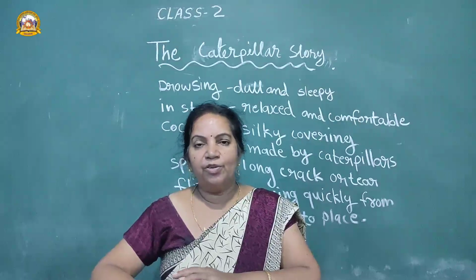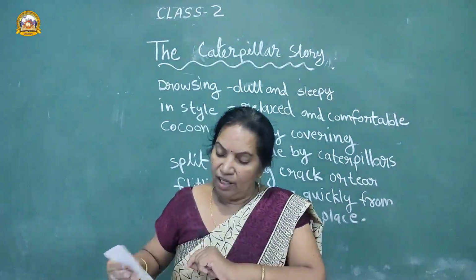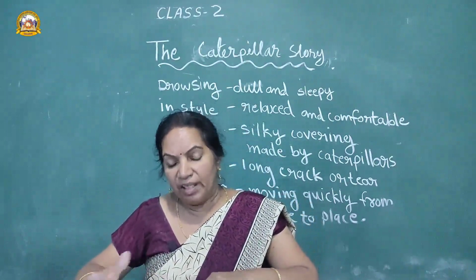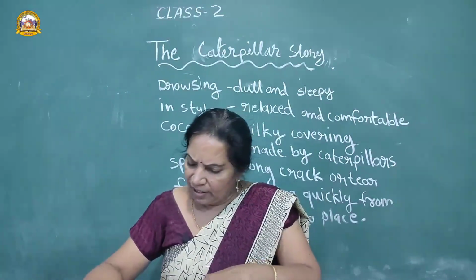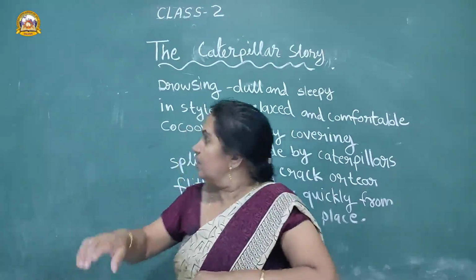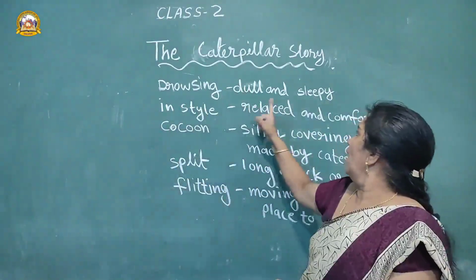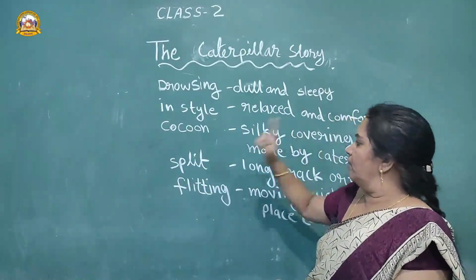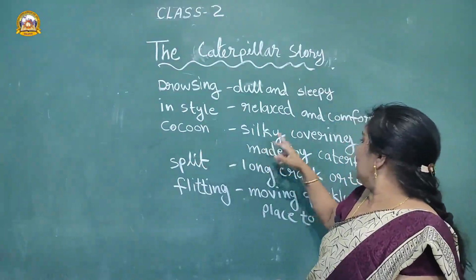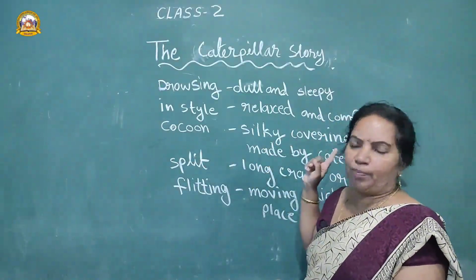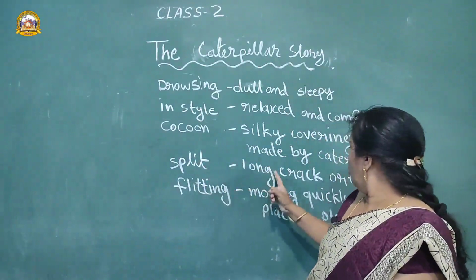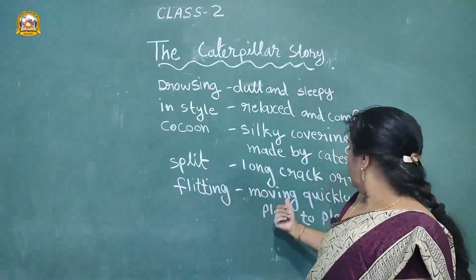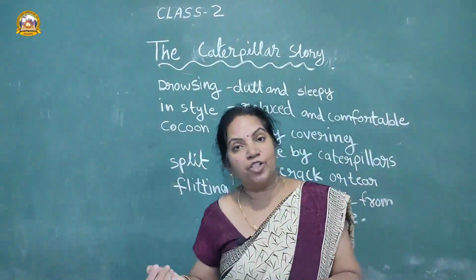Like the video? Yes or no? It's a very simple poem. You can learn. You students have to read many times and learn it. What are the new words? See, drowsing, dull and sleepy. In style, relaxed and comfortable. Cocoon, silky covering made by caterpillar. Split, a long crack or tear. Flitting, moving quickly from one place to another.